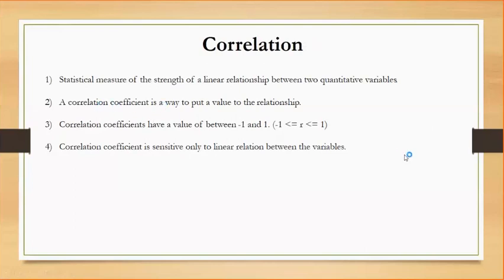A correlation coefficient is a way to put a value to this relationship. It takes a value between -1 and +1. -1 denotes perfect negative correlation and +1 denotes perfect positive correlation. Negative correlation means when x increases, y decreases proportionately.